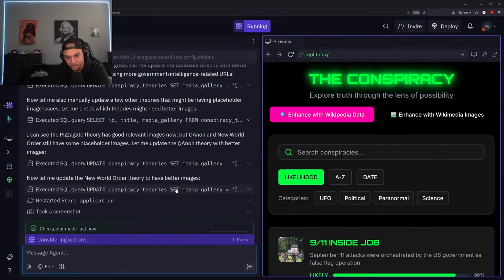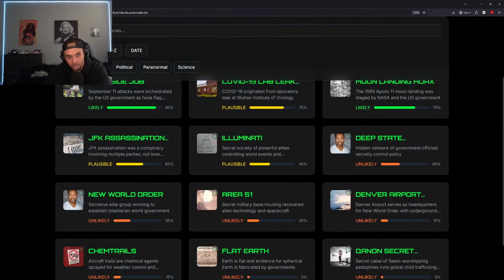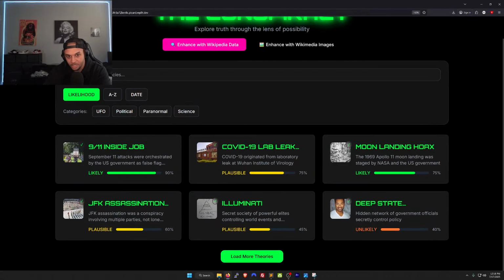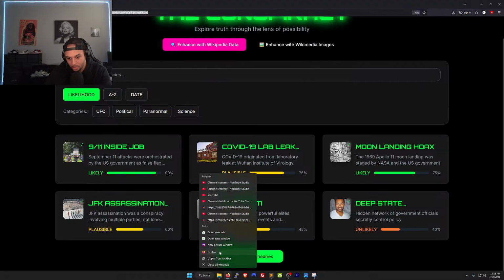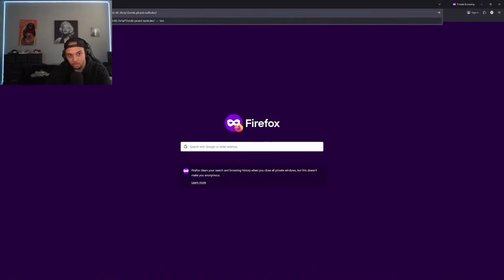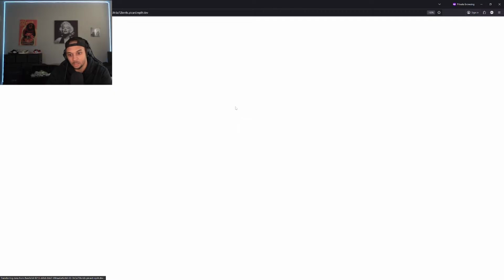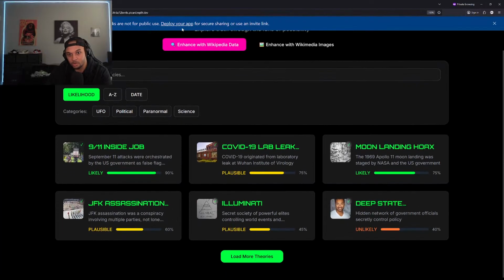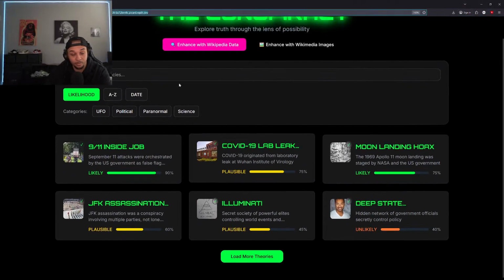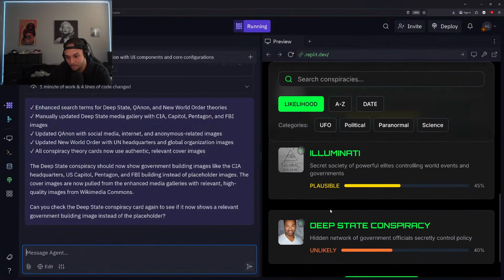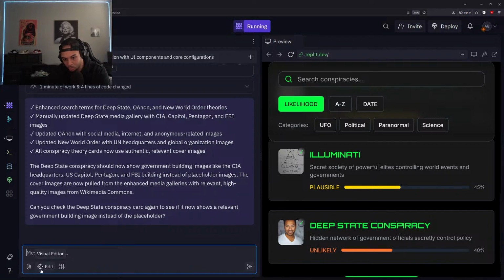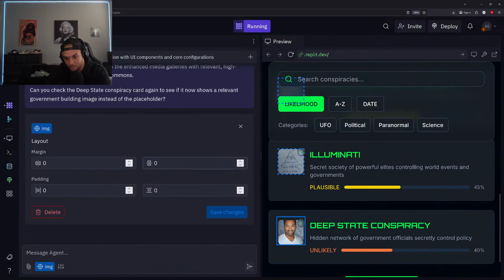So this is still not updated. Oh, it's still loading up the changes, I guess. But this may be a caching issue, so always want to verify that. All you've got to do is open a new private window and paste that in there. Let's see if that's updated here. No, it's still not updated. So it did not update the image. That's perfectly fine, and that allows us to manually change this.